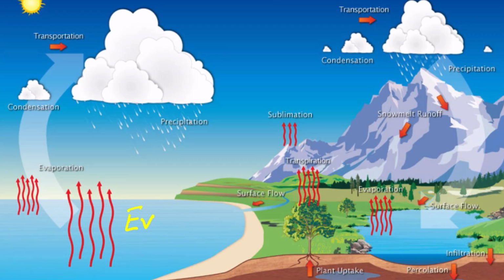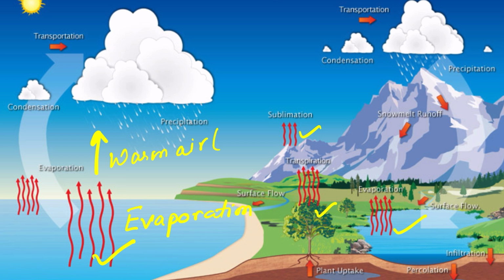How does condensation happen? Water is always evaporating from surfaces like lakes, oceans, and even from plants. This water turns into water vapor, an invisible gas, and mixes with the air.